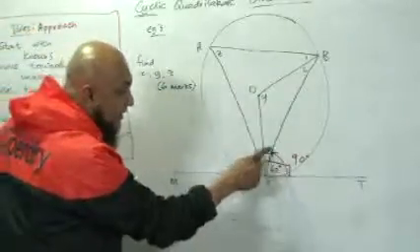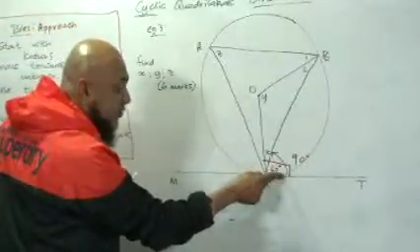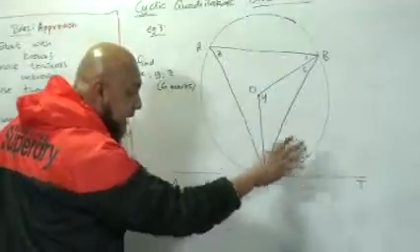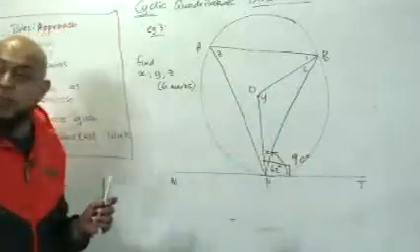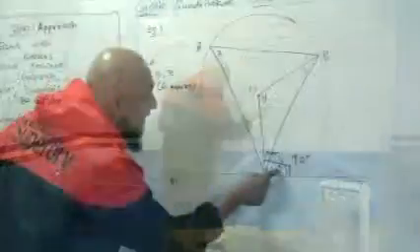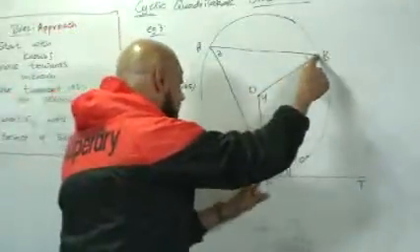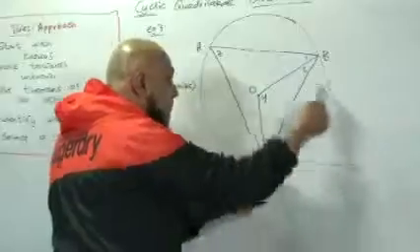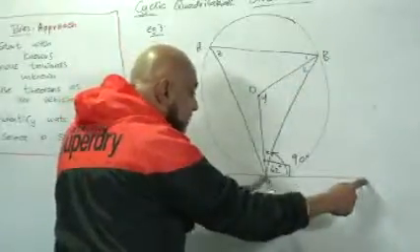We also have this angle here to be 62 degrees. And we have a tangent and we have a chord. One of our theorems was that the angle between tangent and chord is equal to the angle. So PB is your chord, PT or MT is your tangent.